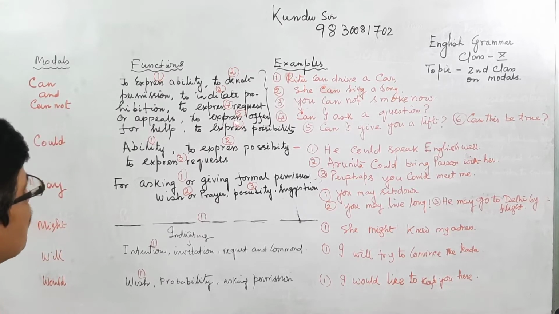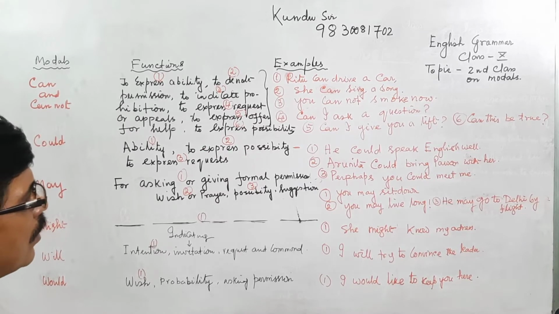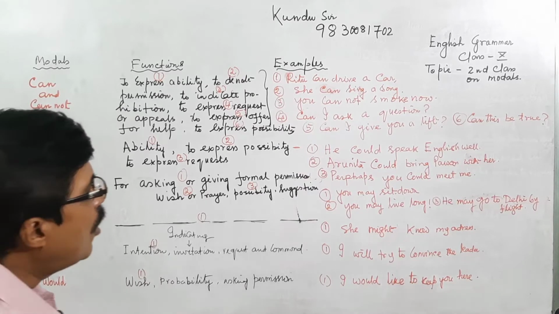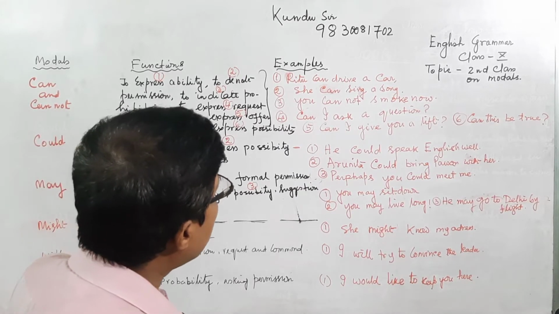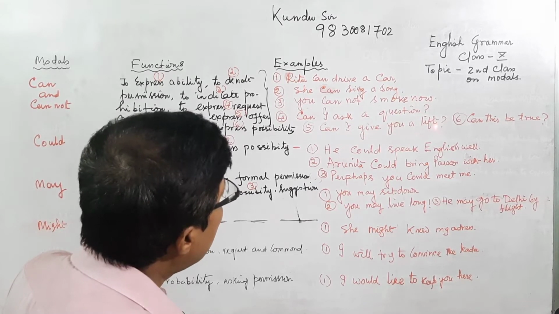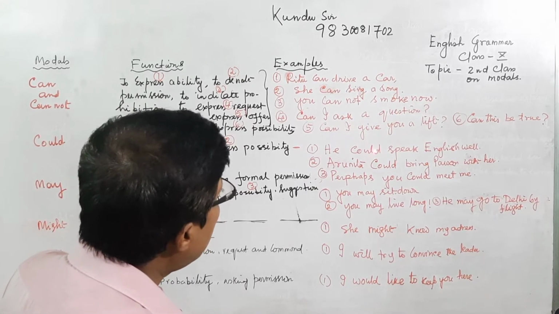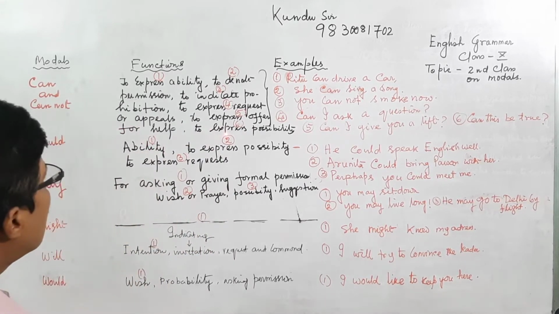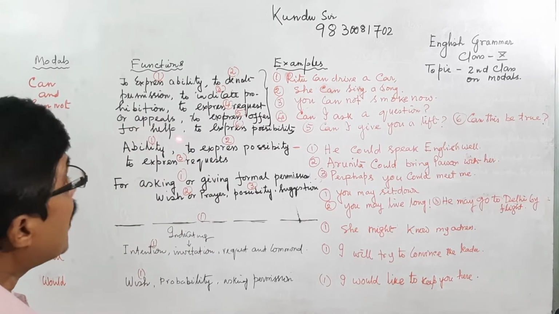Next, the fifth is an offer of help. You want to give someone a lift on your bike or car. You can ask your classmate, can I give you a lift? That means you are offering help.